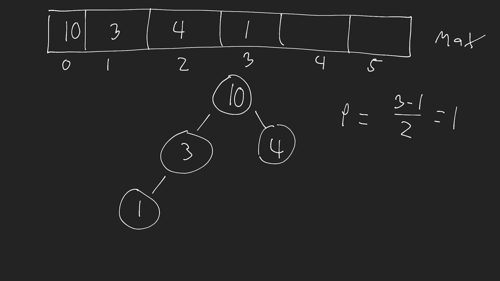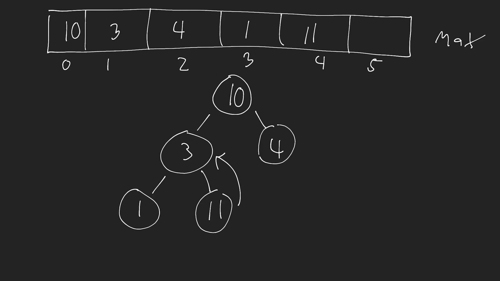So now let's insert the element 11. When I insert 11 here, now the same process is going to continue. I need to check the parent node. Now in this case, we know the parent's going to be 3. So I have 11 here, and I check the parent node. I obviously am greater than the parent node, so what I need to do here is sift this value up and swap it with the parent, okay? So I do that, so now 3 comes here, and 11 comes here.